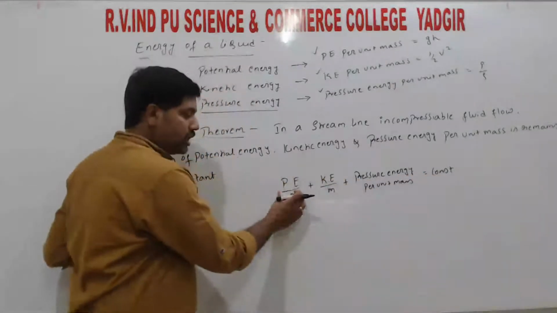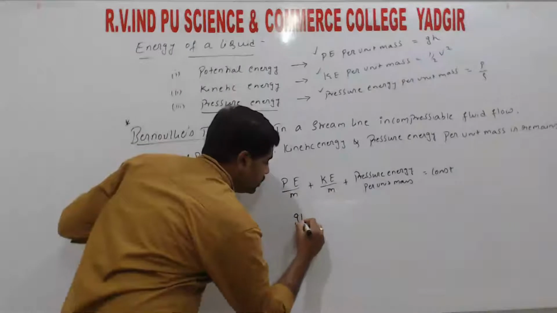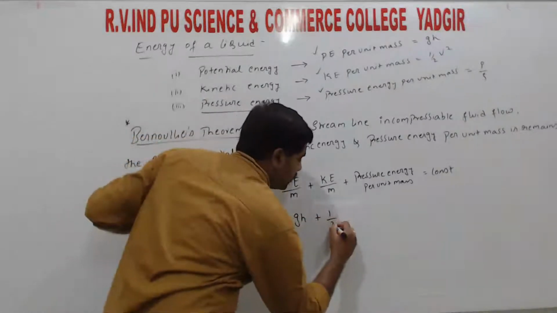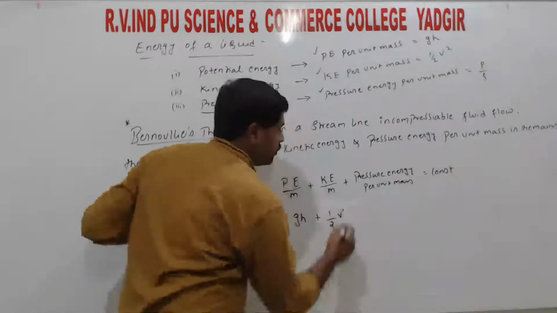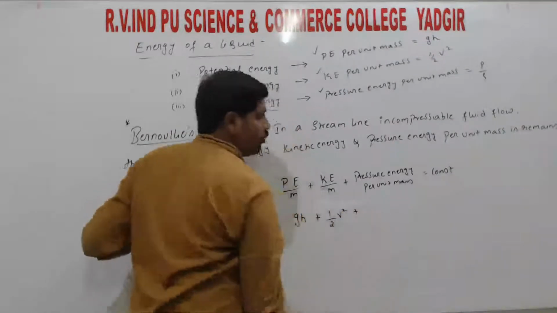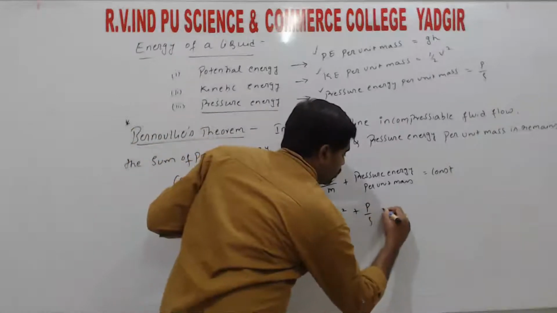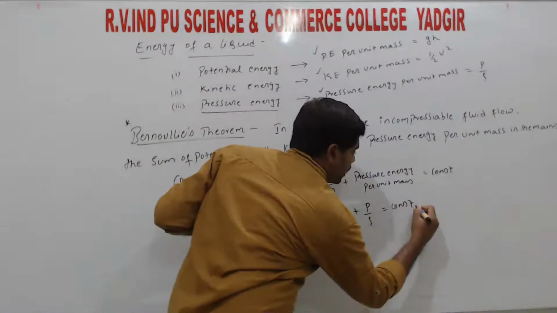So potential energy per unit mass, that is gh, plus kinetic energy per unit mass, that is half v square, plus pressure energy per unit mass, that is P by rho, equals constant, right?